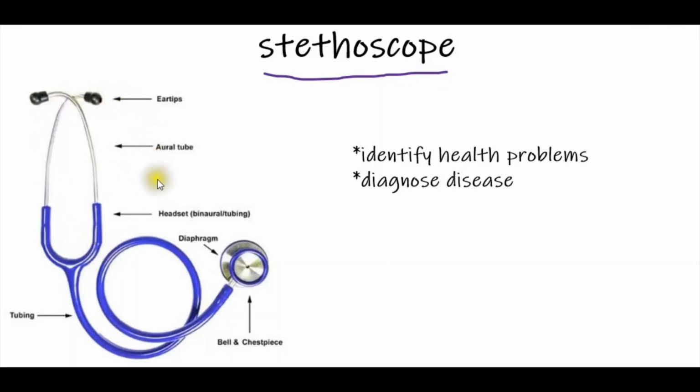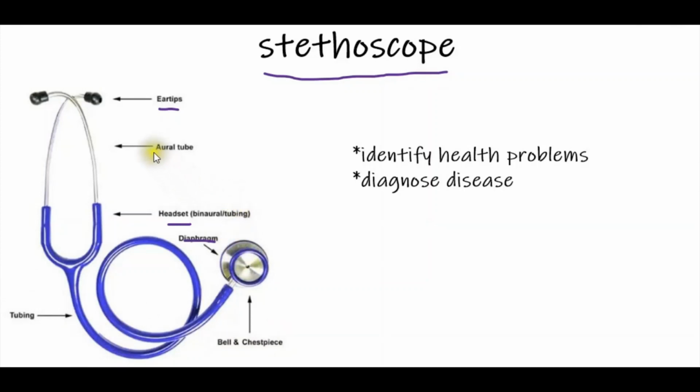So now we have to see the parts of the stethoscope. Ear tips: this area is the ear tip. This is the oral tube, then the headset. This is a headset, and in this area there is a diaphragm. In the diaphragm there are the bell and chest piece also. Then this is tubing. That area is what doctors keep on our chest region.